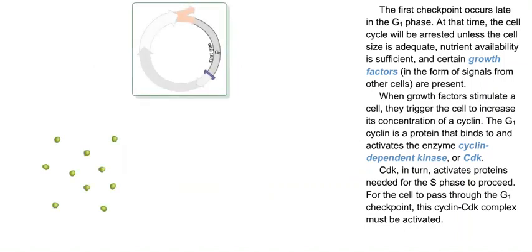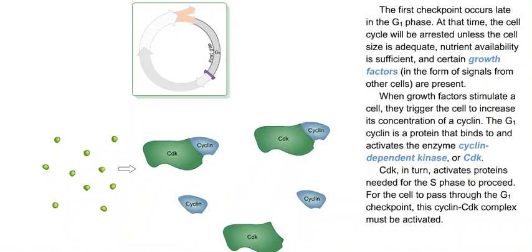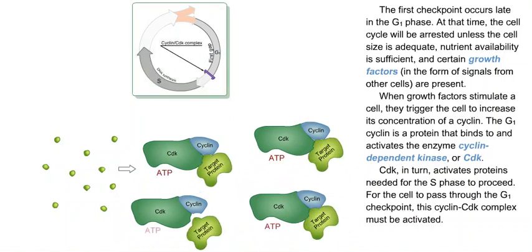When growth factors stimulate a cell, they trigger the cell to increase its concentration of cyclin. The G1 cyclin is a protein that binds to and activates the enzyme cyclin-dependent kinase, or CDK. CDK, in turn, activates proteins needed for the S phase to proceed. For the cell to pass through the G1 checkpoint, this cyclin-CDK complex must be activated.